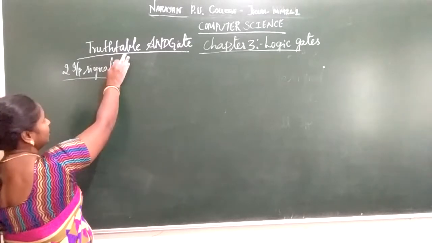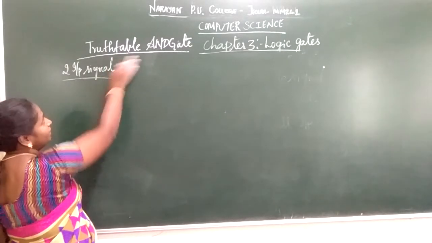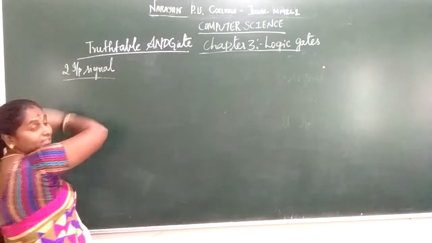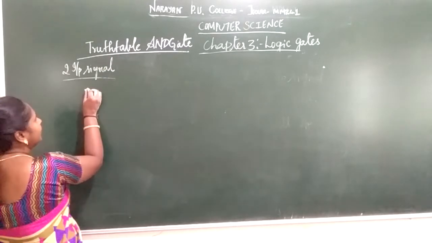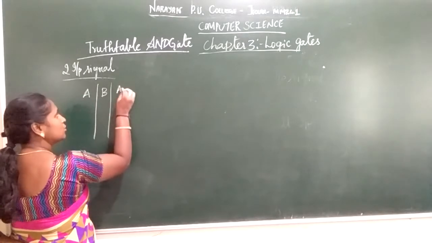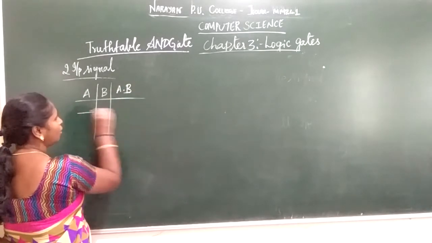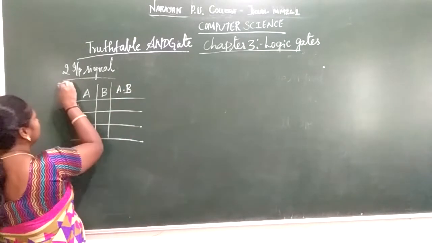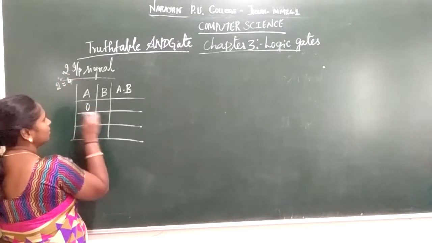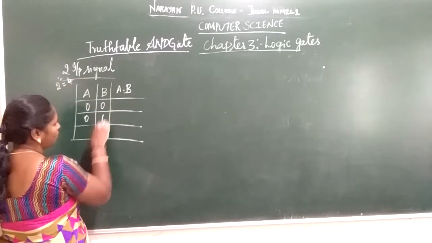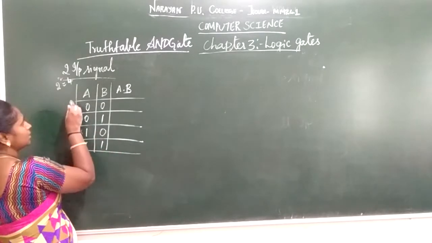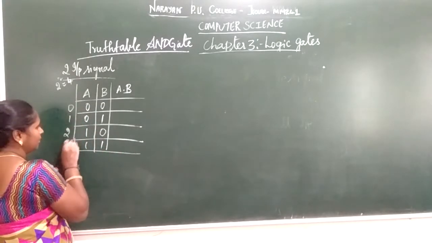So we are going to consider 2 input signals, that is the truth table for 2 input signals. Under the AND gate, how are we going to represent a 2 input signal? Same thing, A, B, A into B. Two inputs means 2 squared, which is 4 input combinations: 0 0, 0 1, 1 0, 1 1. So this is for 0, 1, 2, 3.